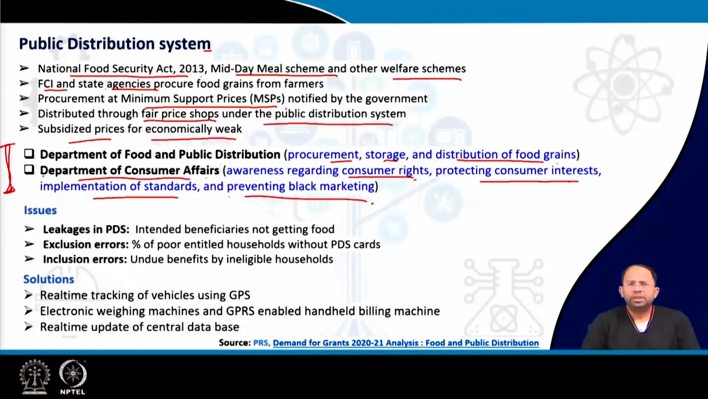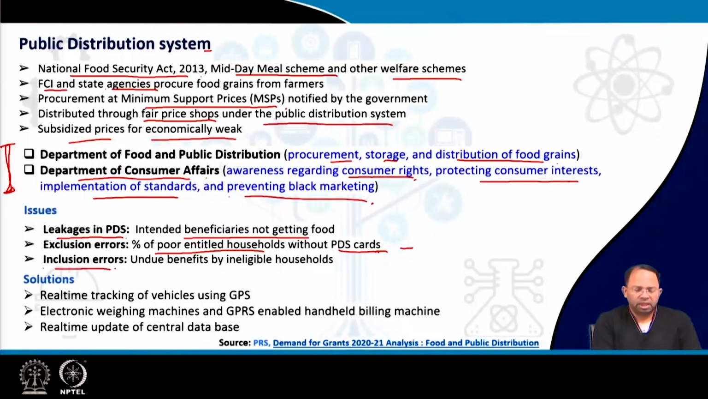Some of the issues with this kind of public food distribution system are leakages in the PDS system, where intended beneficiaries do not get the food because of damage to the food or pilferage of the food and so on. Some is due to exclusion errors, that is, for some poor households who are supposed to get this food, they are not entitled, they don't have PDS cards. So that means these people have to be entitled. These people have to be given these PDS cards and all.